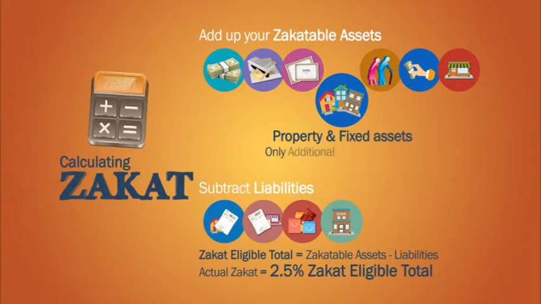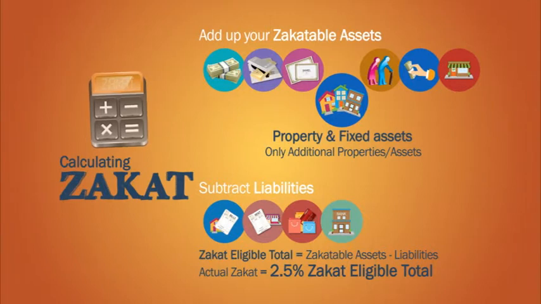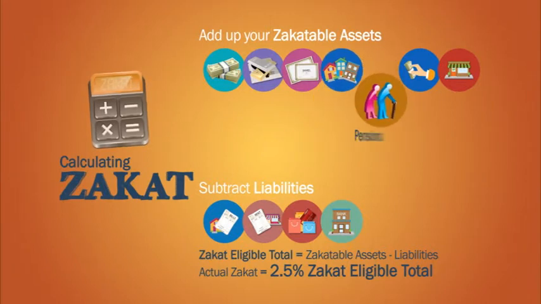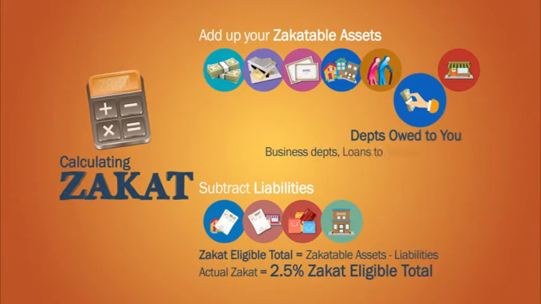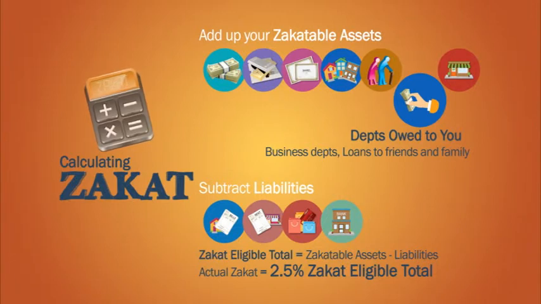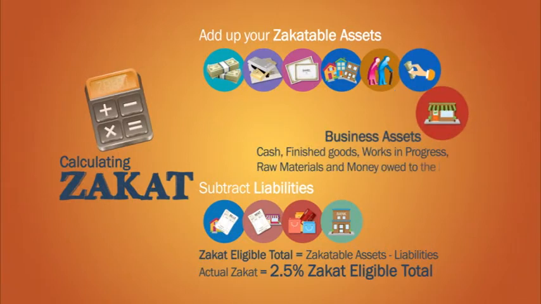Property and fixed assets, not including the house in which you live. Only additional properties and assets which are intended for resale or rental income is received. Pensions after the age of retirement. Debts owed to you, whether they be business debts or personal loans to family and friends. This does not include outstanding wages, dowry or inheritance. Business assets, including cash, finished goods, works in progress, raw materials and money that is owed to the business.